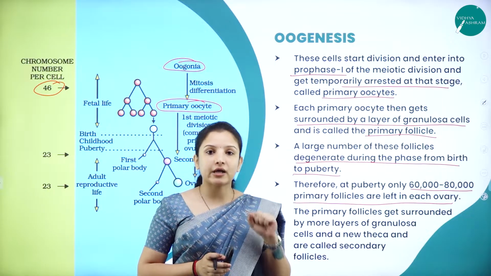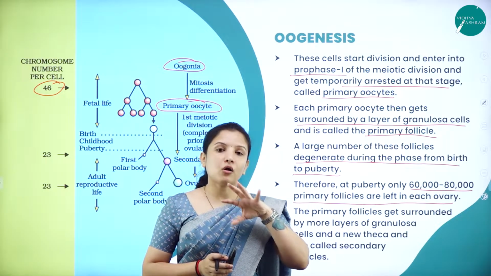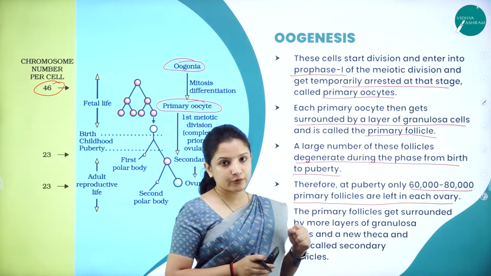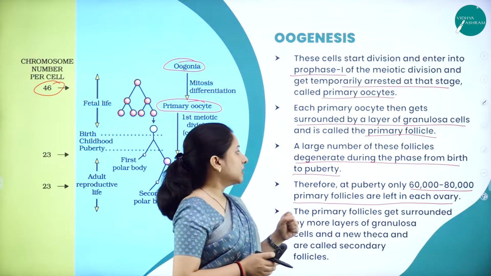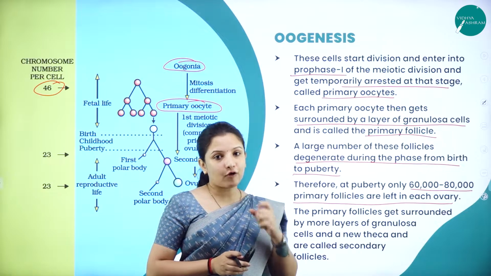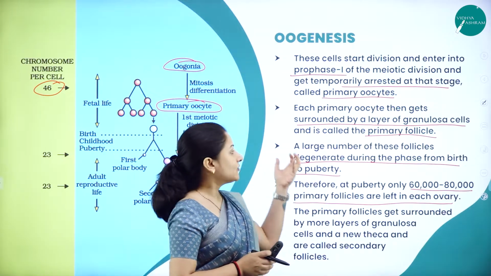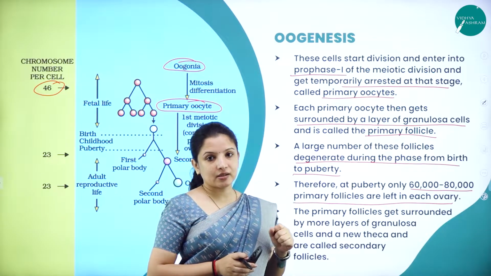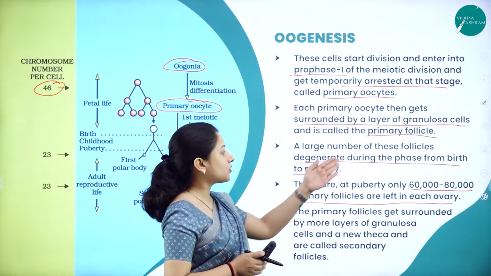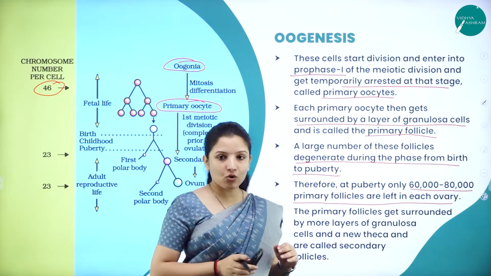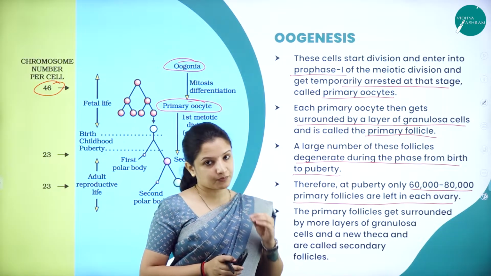Out of that large number of follicles, not all will participate in the production of the ovum. Some of the follicles, called primary follicles, degenerate. And only how many are left? Only 60,000 to 80,000 are left in each ovary when the female reaches puberty.